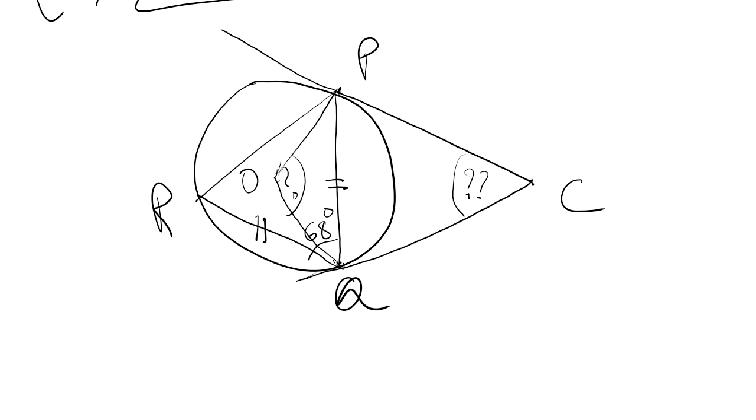Wait. Which is the cyclic quadrilateral? I can't see which one is cyclic.